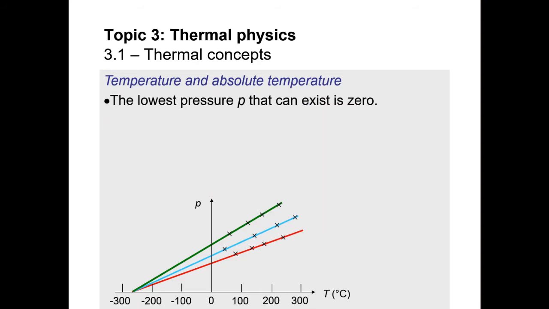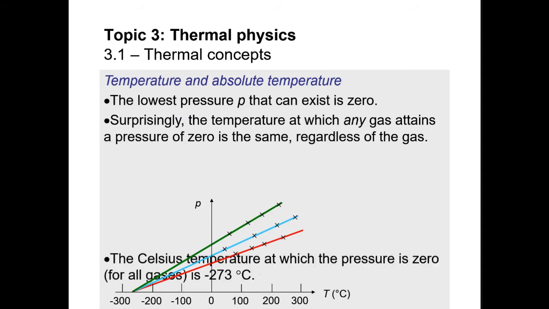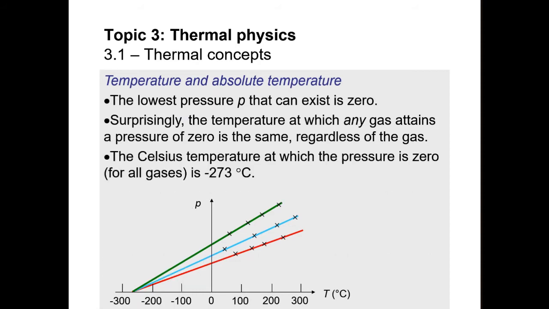Surprisingly, the temperature at which any gas attains a pressure of 0 is the same, regardless of the gas. The Celsius temperature at which pressure is 0 is minus 273 degrees Celsius, or precisely minus 273.15 degrees Celsius.